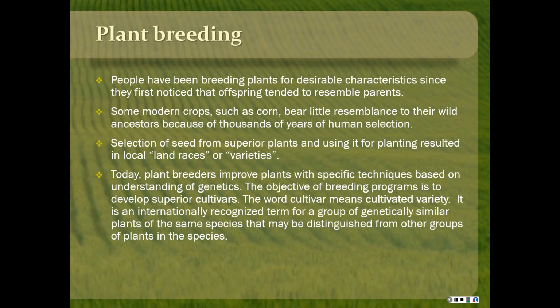And selection of seed from superior plants and using it for planting has resulted in local land races or varieties. And today, plant breeders will improve plants with specific techniques that they've developed based on the understanding of genetics. The objective of these breeding programs is to develop superior cultivars. And the word cultivar just means cultivated variety. That's an internationally recognized term for a group of genetically similar plants of the same species that can be distinguished from other groups.